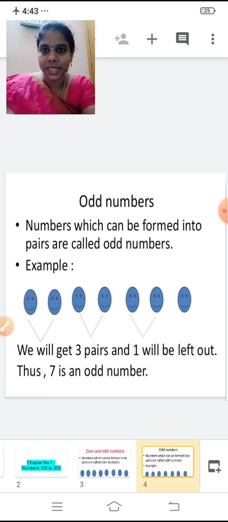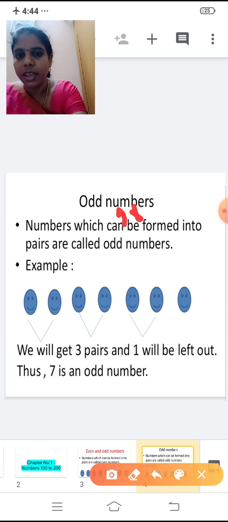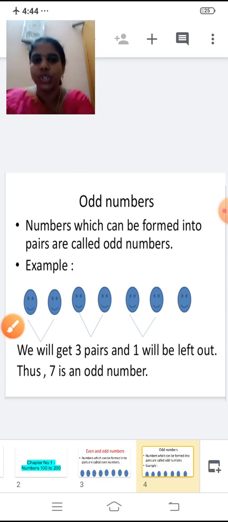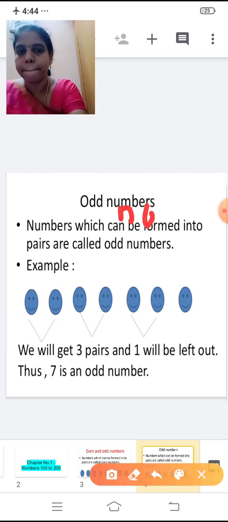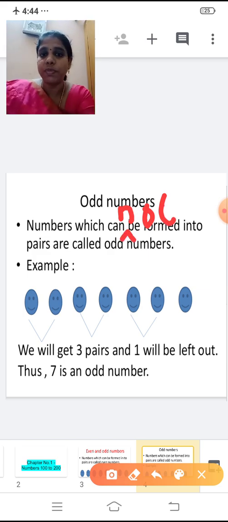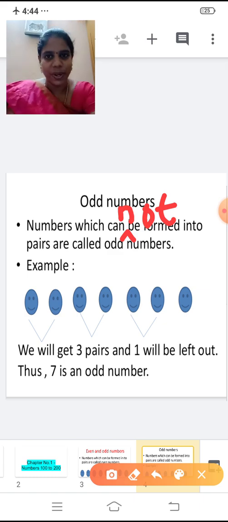Numbers which cannot be formed into pairs are called odd numbers. If we cannot make a pair, then it is an odd number.